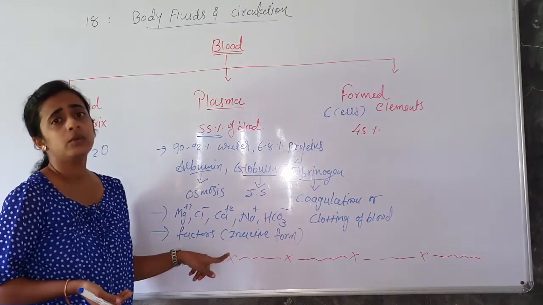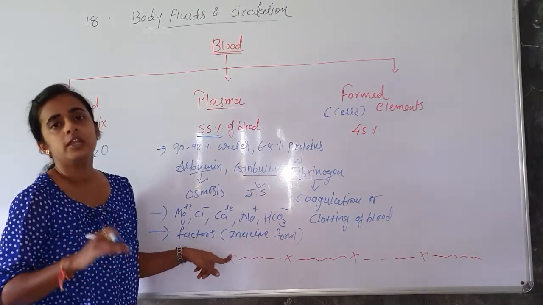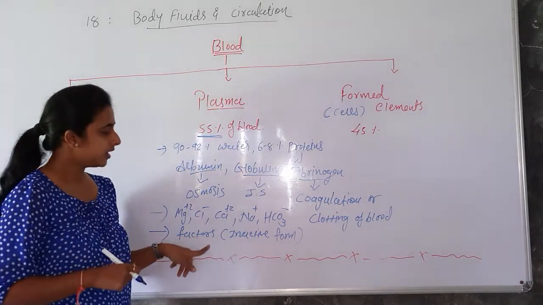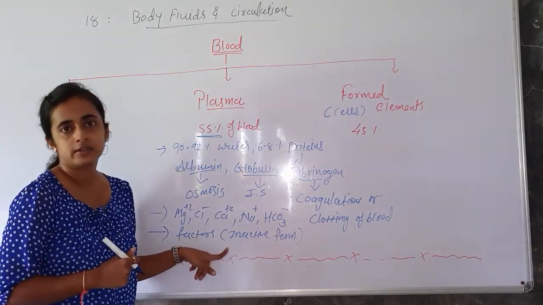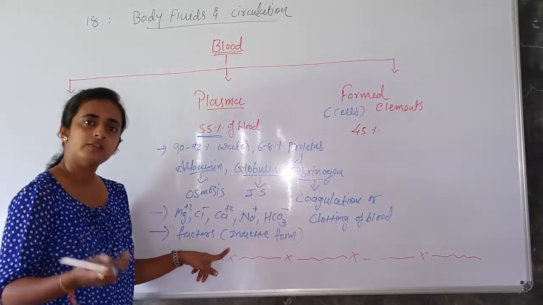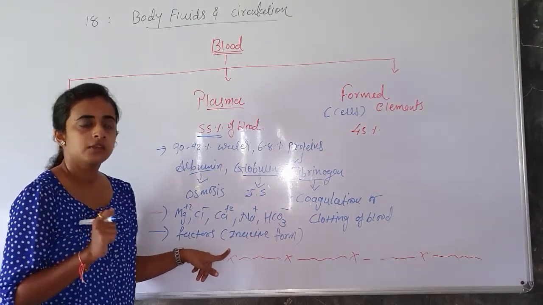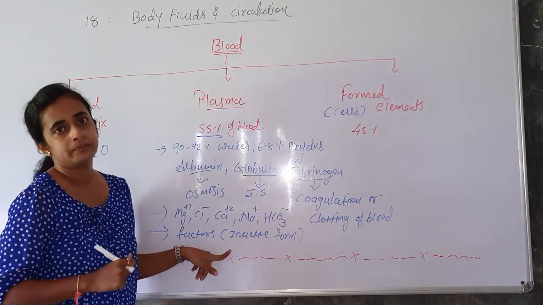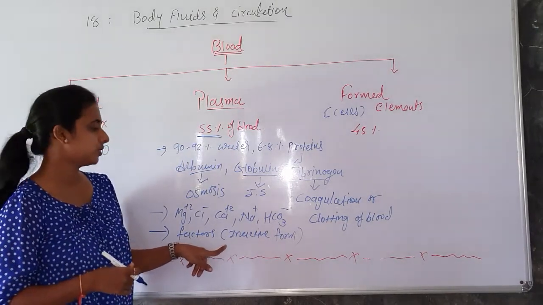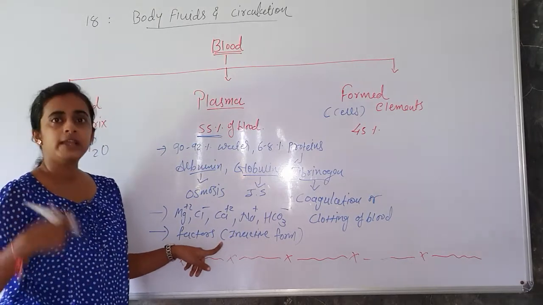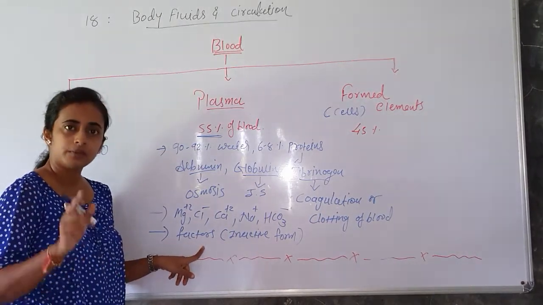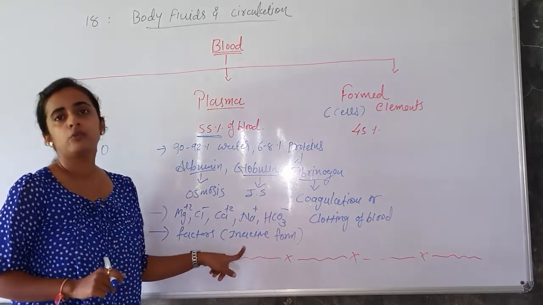They will be activated whenever we get any cuts on our body, at that time only and at that place only, they are going to be activated, right? And after the activation, they start clotting the blood at that place. So because of this, blood will not go out frequently, or not in more amount. Clear? So normally in our blood circulation, these coagulating factors are present in inactive form, okay?